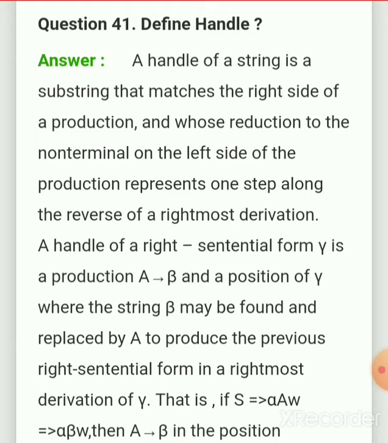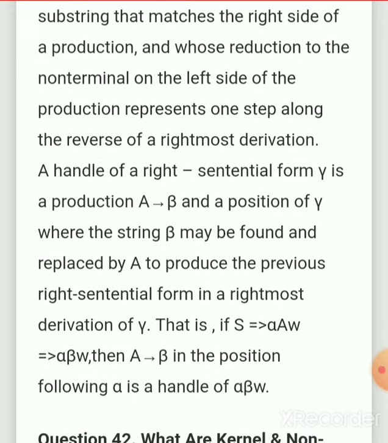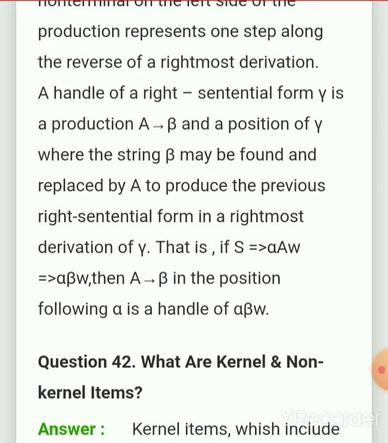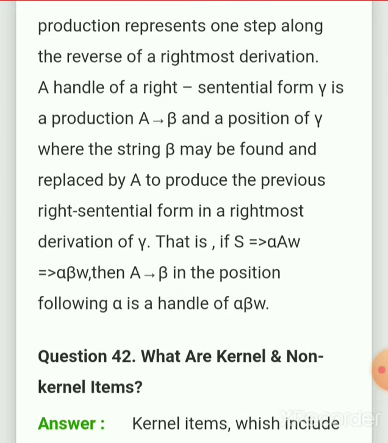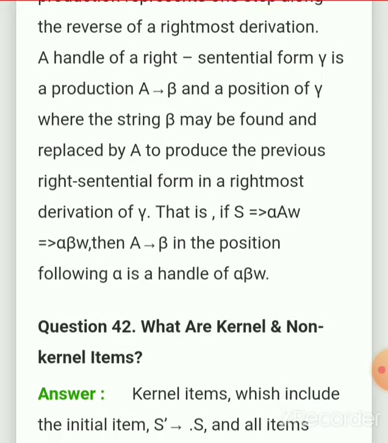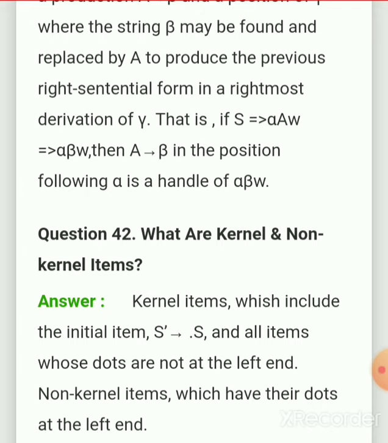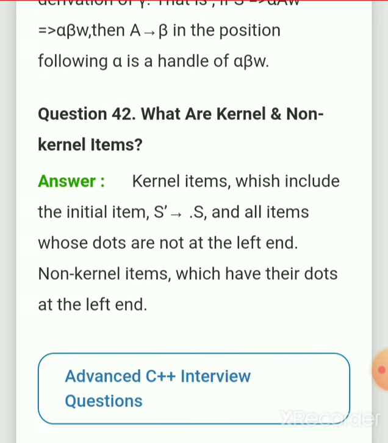A handle of a right sentential form gamma is a production A tends to beta, and a position of gamma where the string beta may be found and replaced by A to produce the previous right sentential form in a rightmost derivation of gamma. That is, if S derives alpha A w, then alpha beta w, then A tends to beta in the position following alpha is a handle of alpha beta w.